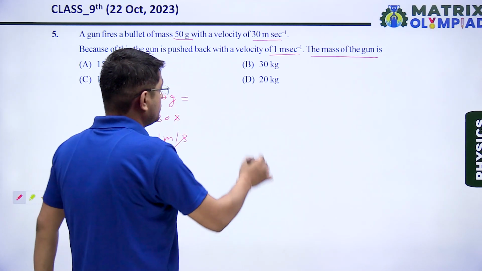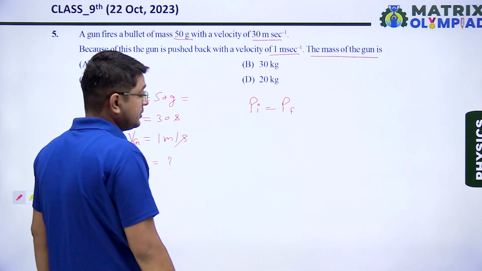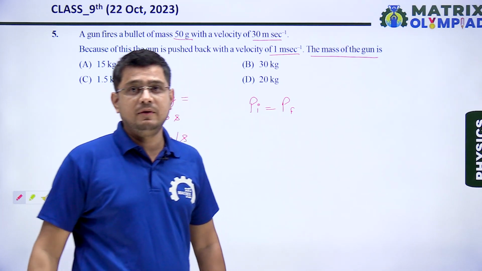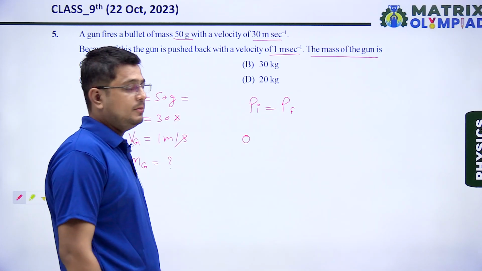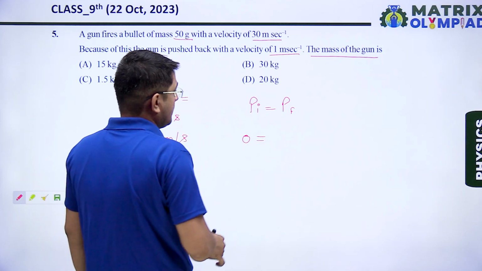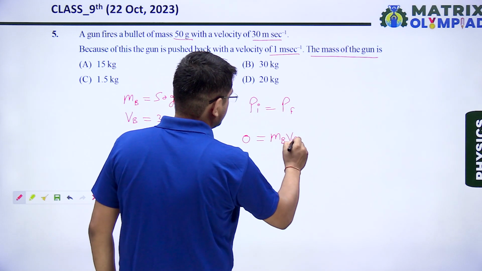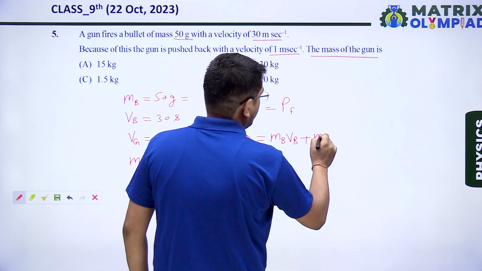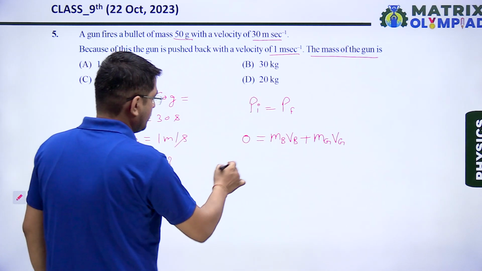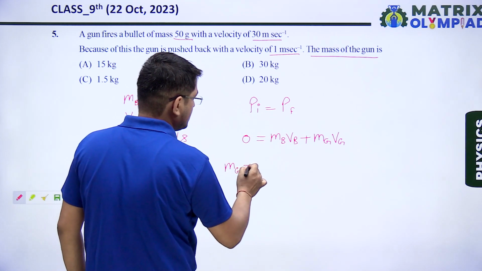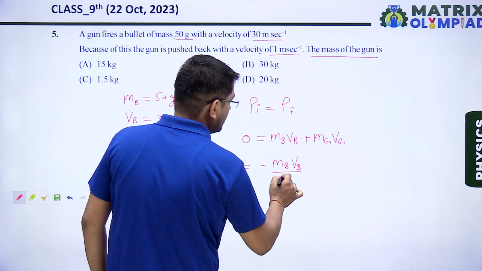So by using conservation of momentum, P initial is equal to P final. We know that until the bullet is fired, the gun and bullet both are at rest. So total initial momentum of gun and bullet will be 0. After firing, the momentum of gun and bullet will be given by mb vb, this is momentum of bullet, plus momentum of gun mg vg. We have to find the value of mg. So from this, using simple mathematical operations, mg is equal to minus mb vb divided by vg.